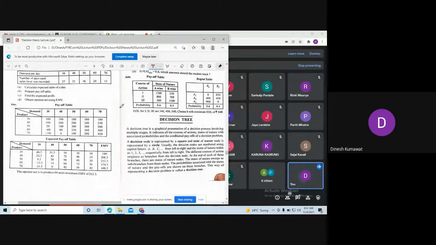Okay, so this is our last topic of this unit, which is nothing but the decision tree. We will deal with this topic in my next lecture, which is on Friday.